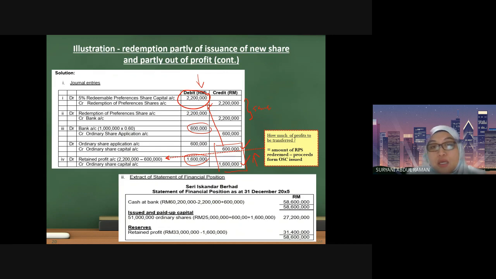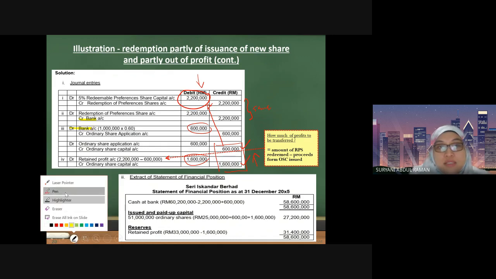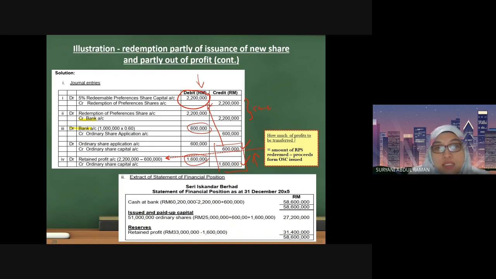You are going to adjust in the statement of financial position. So to record the cash at bank, you look for any amount that is related to the bank. You can see here, credit bank, debit bank. The credit shows there is a decrease. The debit here shows there is an increase, so you add.